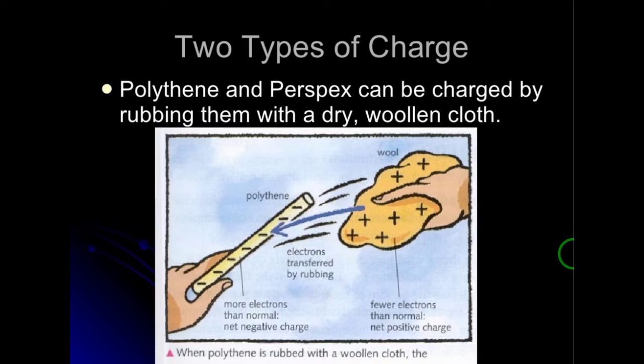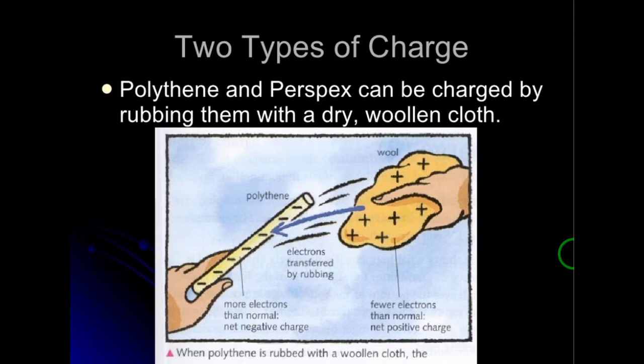We know two types of charge. Polythene and Perspex can be charged by rubbing them with a dry woolen cloth. When two charged polythene rods are brought close together, they repel. The same thing happens with two charged Perspex rods. However, a charged polythene rod and a charged Perspex rod attract each other.